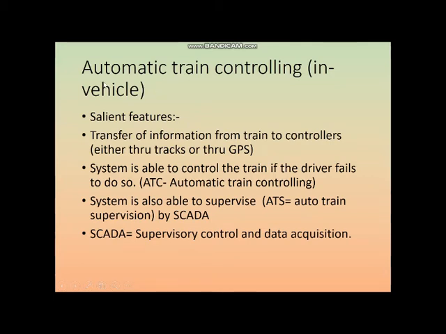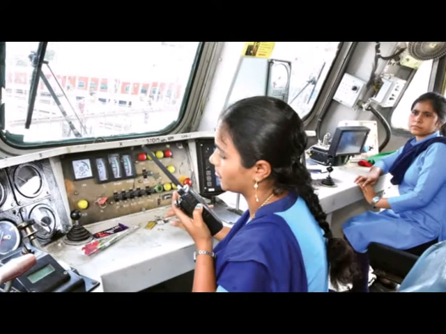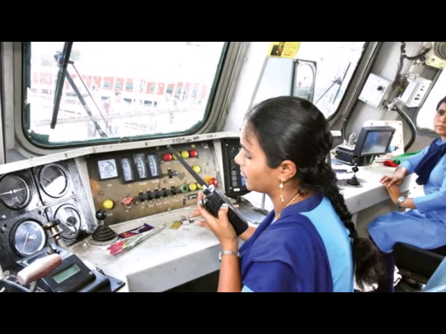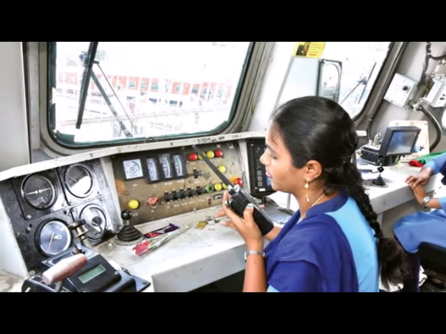After this, the next phase is automatic train controlling. Slowly we are now moving on to driverless trains and driverless controlling. So now we'll move on to the train controlling part. The loco pilots are also human beings. They can make mistakes like any other human being.